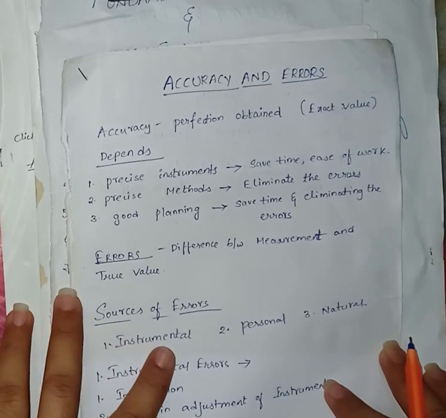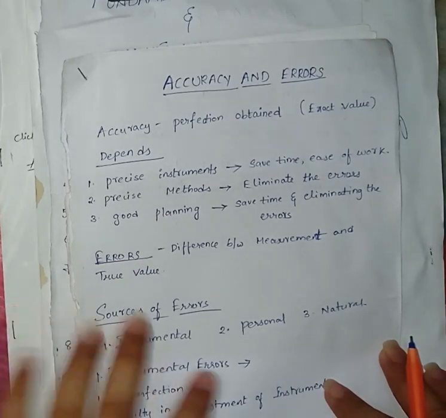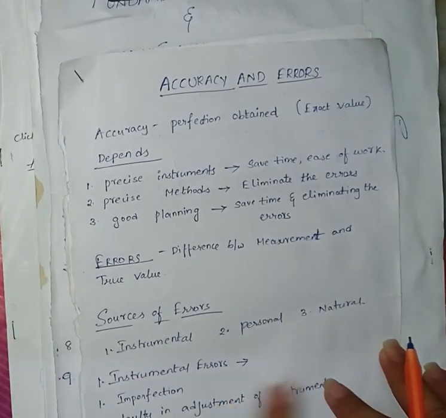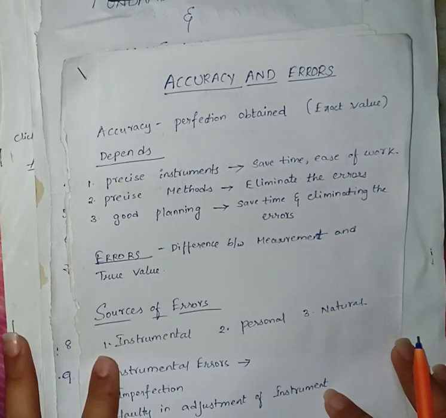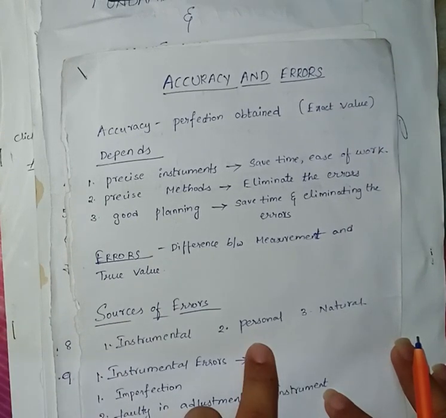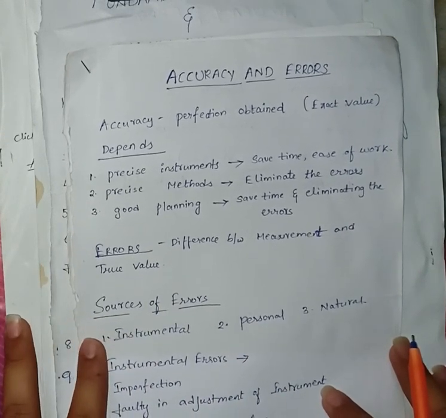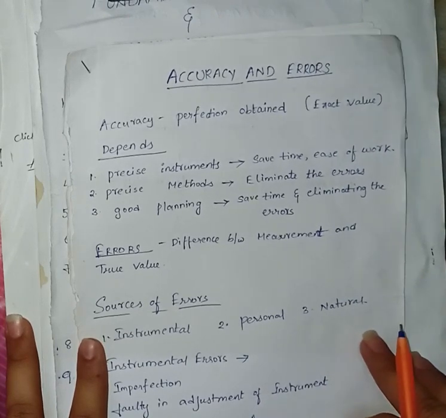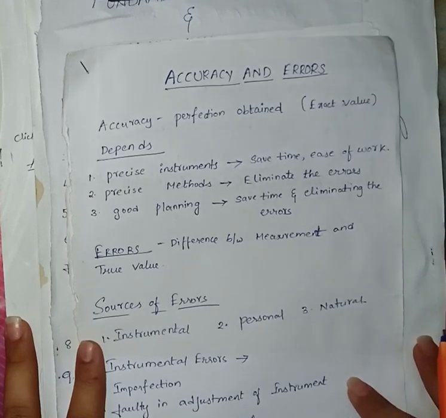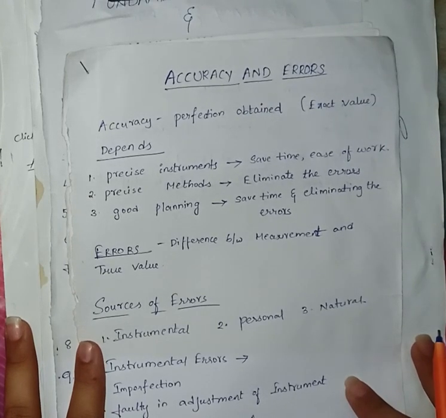And what are the different sources of errors? Instrumental errors, personal errors and natural errors. Instrumental errors means whenever there is some error in the instrument, it is known as an instrumental error. Personal errors means the errors which are caused by human beings. Natural errors means the error which is caused due to atmospheric conditions, so it is known as a natural error.